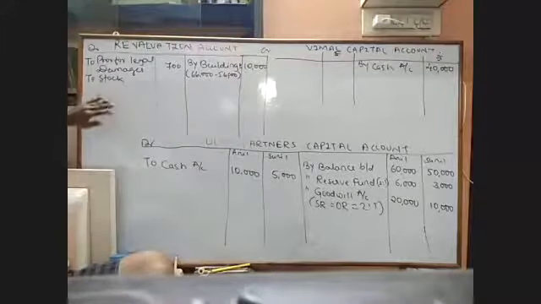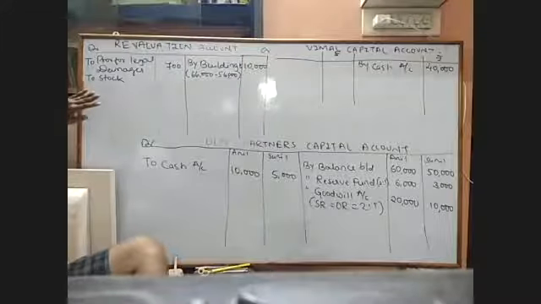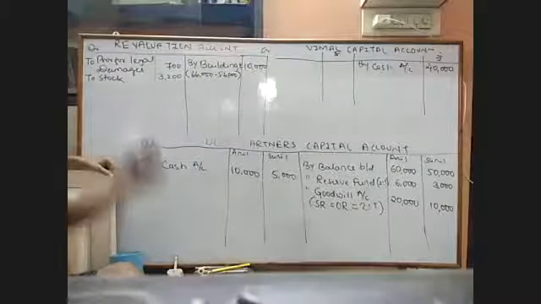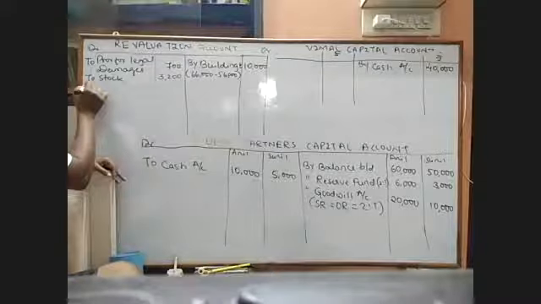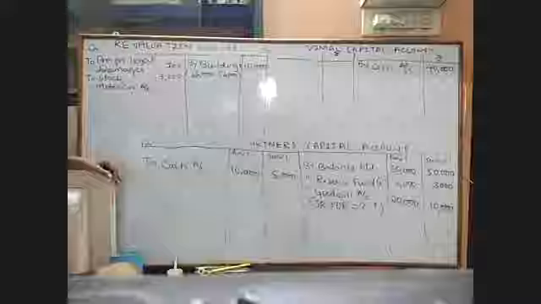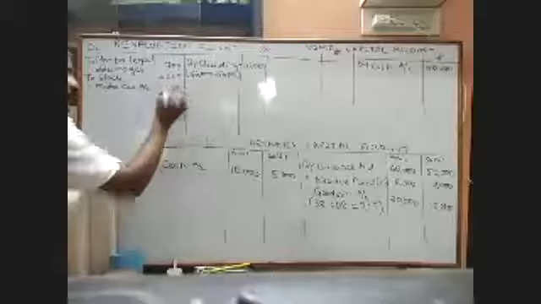Please write the working note: 32,000 into 10 divided by 100, because they have asked to depreciate stock by 10%, so it becomes 3,200. Right, next. To motor car account. And in brackets you write 10,000 divided by 100.